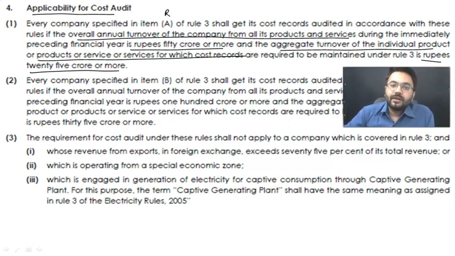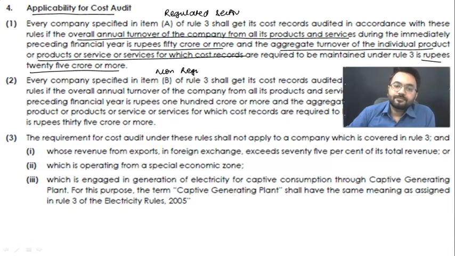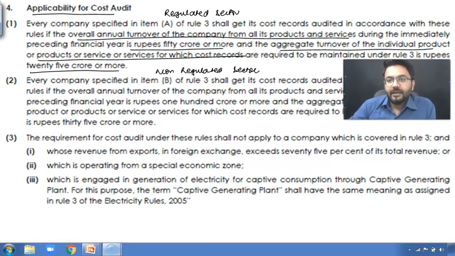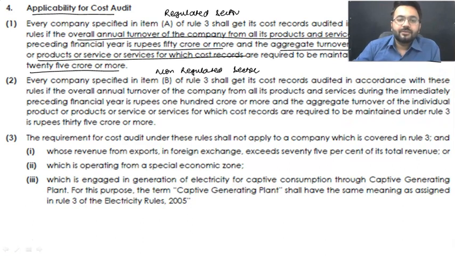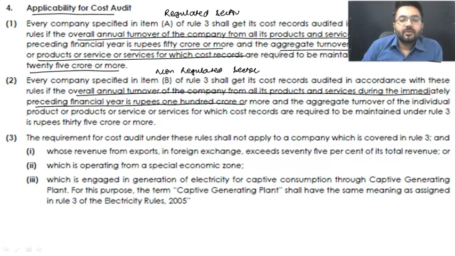Do remember over here we are talking about 3A, that means we are talking about regulated sectors. And if we talk about a non-regulated sector, my dear students, then overall turnover of the company from all its products in the preceding financial year should be 100 crore rupees or more. And there is an 'and', that means you need to fulfill both.